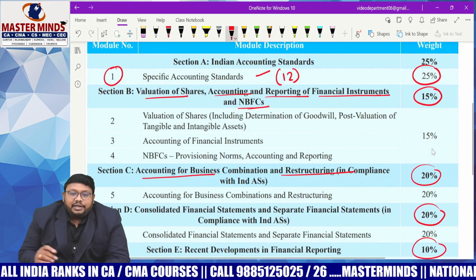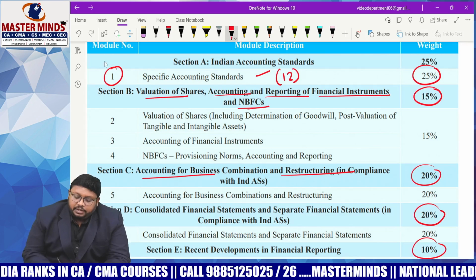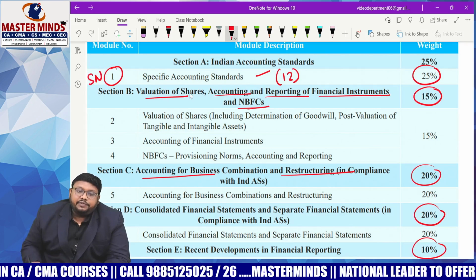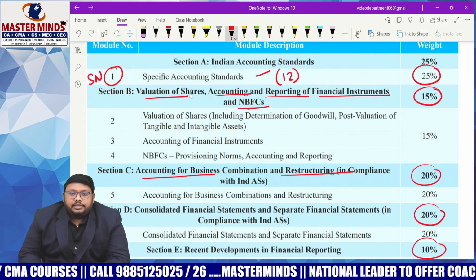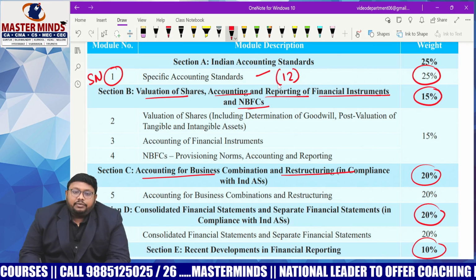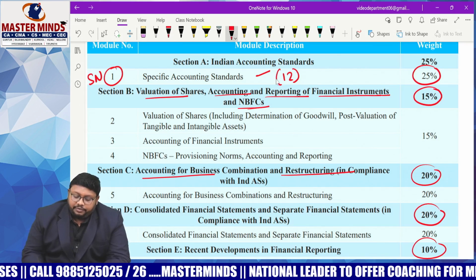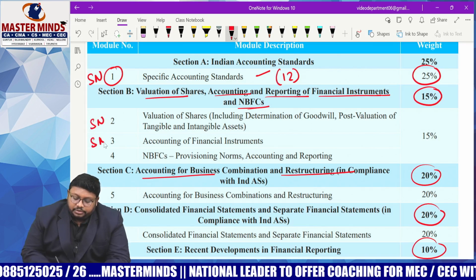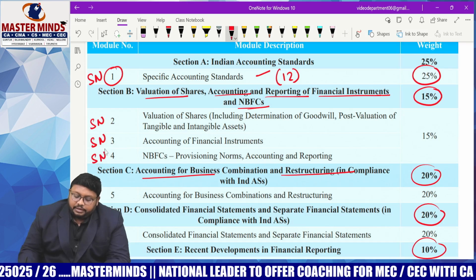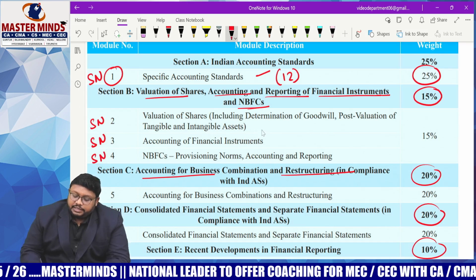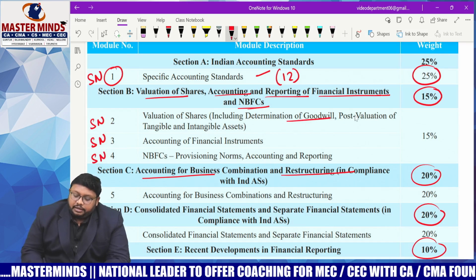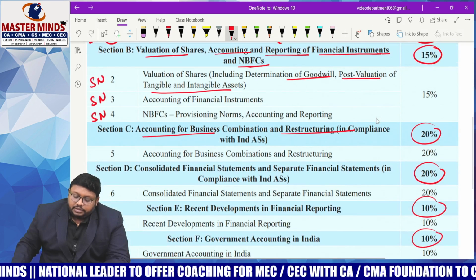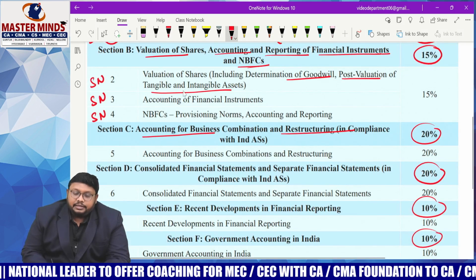So here we will divide this as study notes. Study note number 1 deals with specific accounting standards. In this we need to study all the 12 Ind AS specifically what they have given. Coming to study note 2, study note 3 and 4, it deals with valuation of shares, and it includes the goodwill and tangible and intangible assets post valuation, and all these details we will discuss in the chapter.